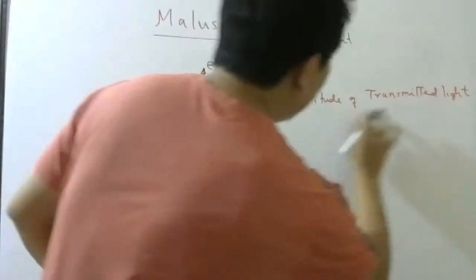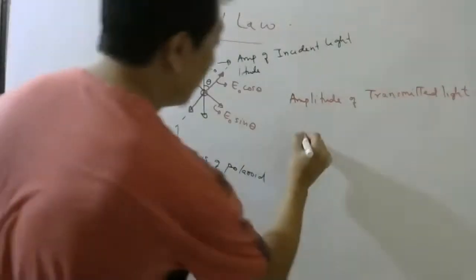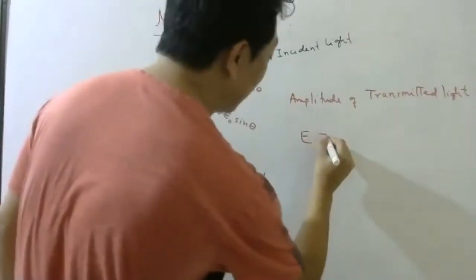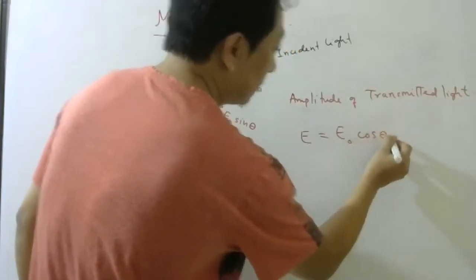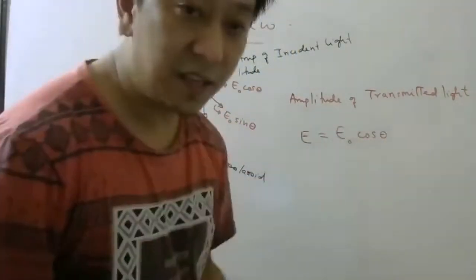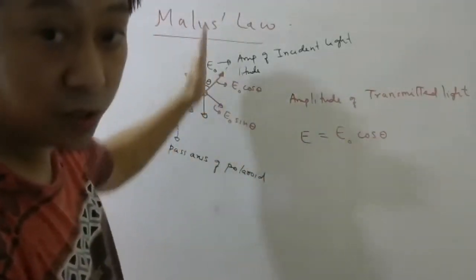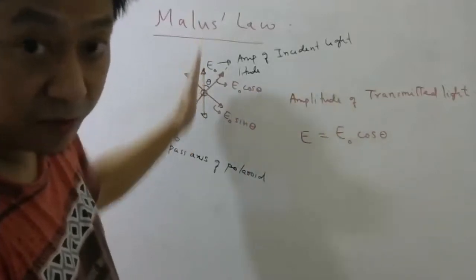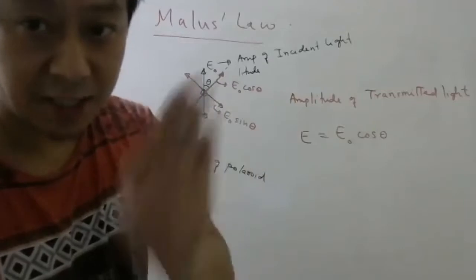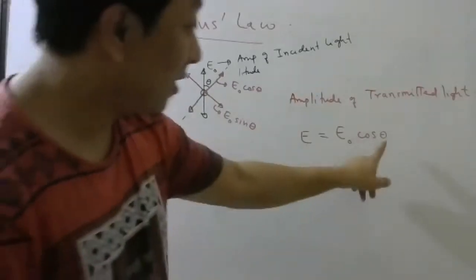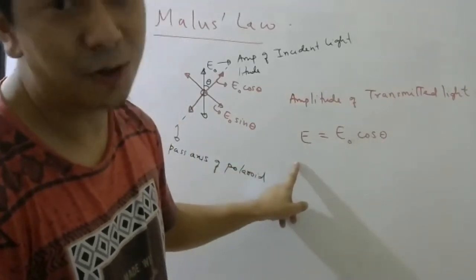So the amplitude of transmitted light, let me say E, will clearly be E naught cos theta. So you can clearly see if theta is 0, that is, if the axis is parallel to the oscillations of the electric field in incident light, E and E naught will be the same. That means transmitted will be the same as incident. But if theta is 90, then transmitted will be 0.